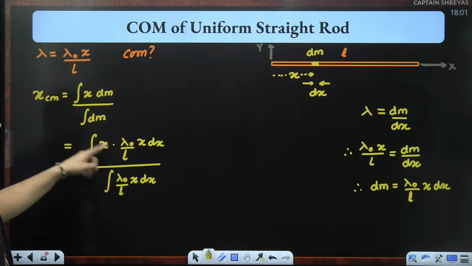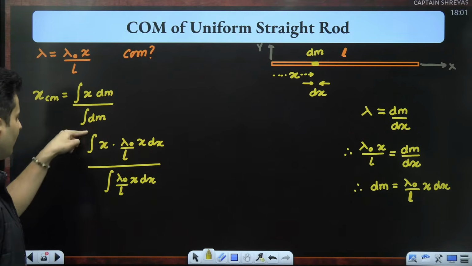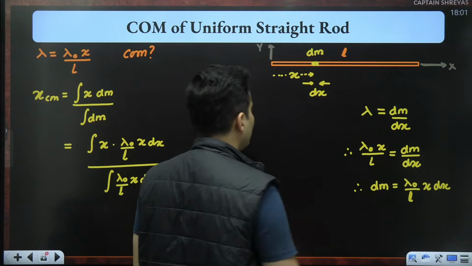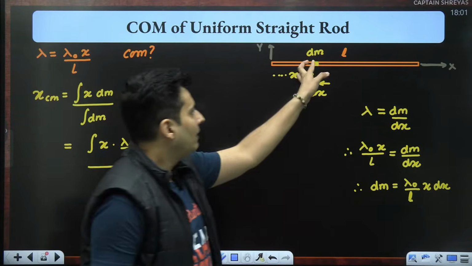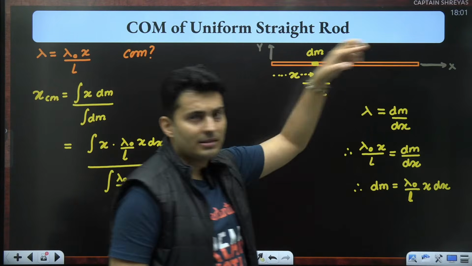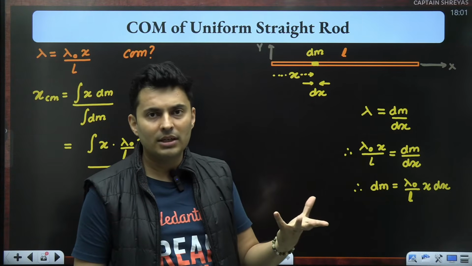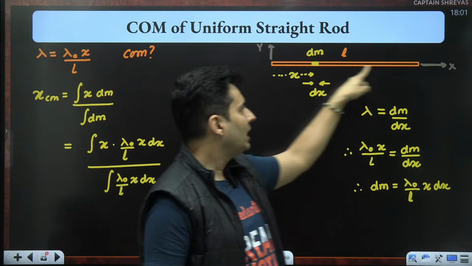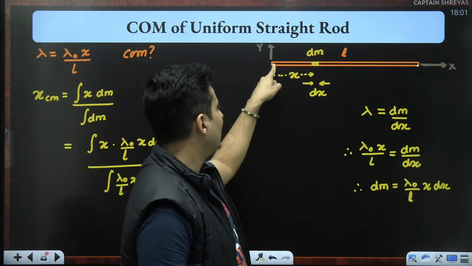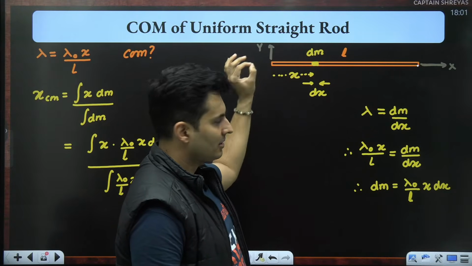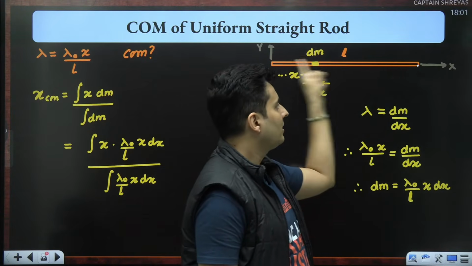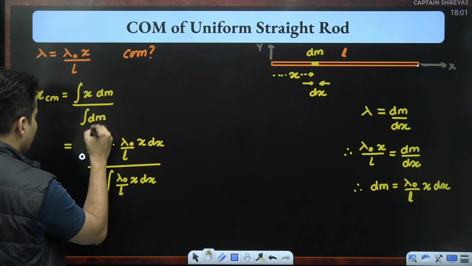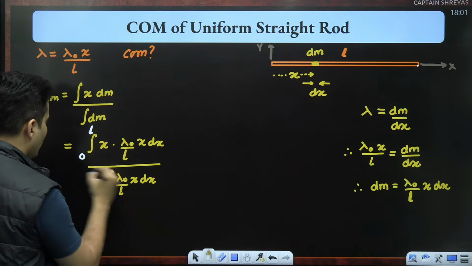Now you might be wondering, sir, since we have converted it, can't we put the limits? Of course we can put the limits. What should the limits be? Think. I will take all the masses. If I don't, I'm not finding the complete center of mass. So I should start off with the first mass here and I should reach here. So when I start here, the x coordinate will be 0. When I reach here, the x coordinate will be the length of the rod. So that's why the limits of the integration will be 0 to L.